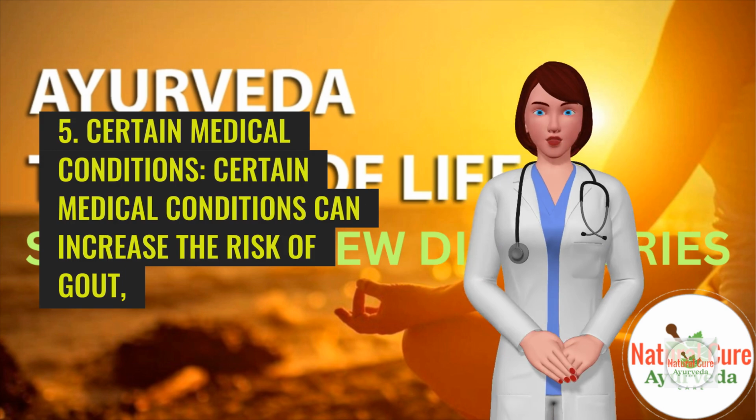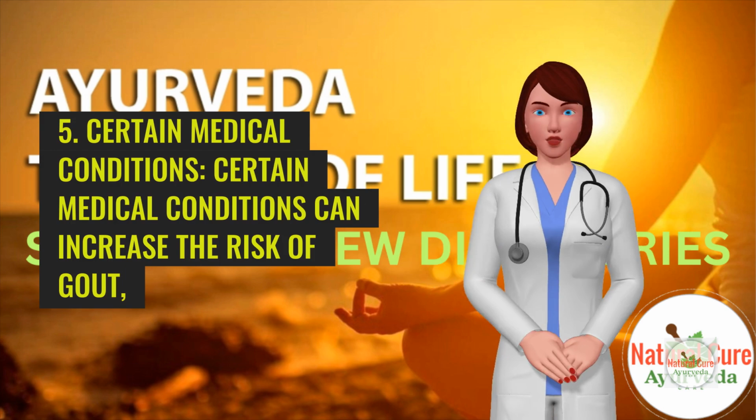6. Medications. Some medications, such as diuretics, water pills, and aspirin, can interfere with uric acid excretion and increase the risk of gout. 7. Genetics. Genetic factors can also play a role in gout development. Some individuals may have a genetic predisposition to producing more uric acid or having difficulty excreting it.